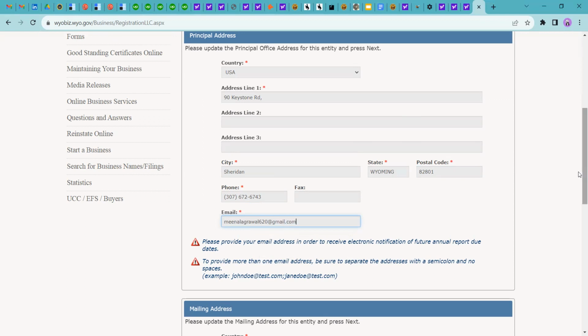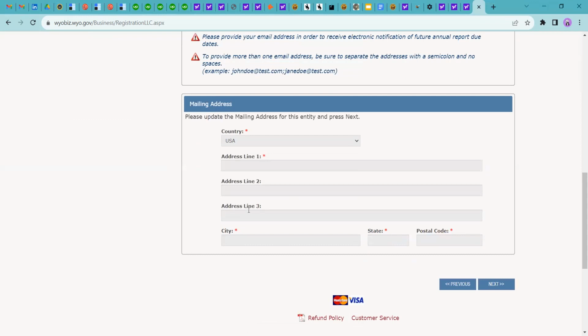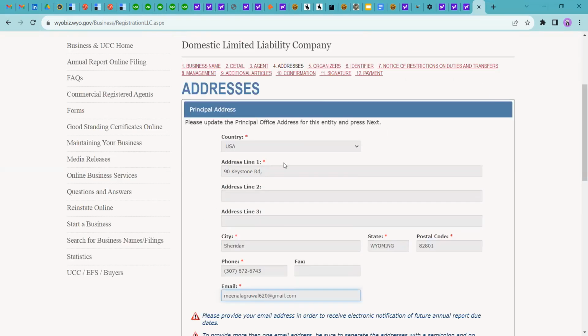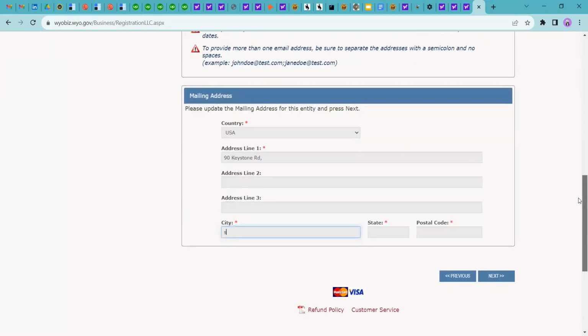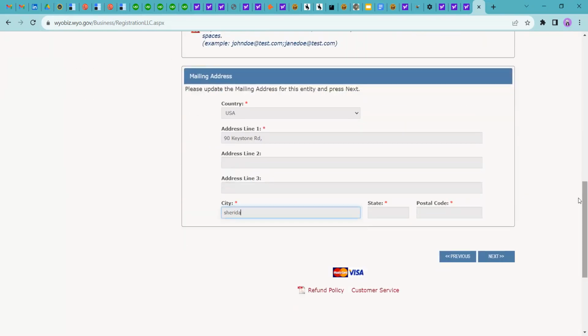Okay. So now I am entering the mailing address as well. Your email address, sorry, your principal registered address and your mailing address can be the same or can be different. It's not necessary. 82801.